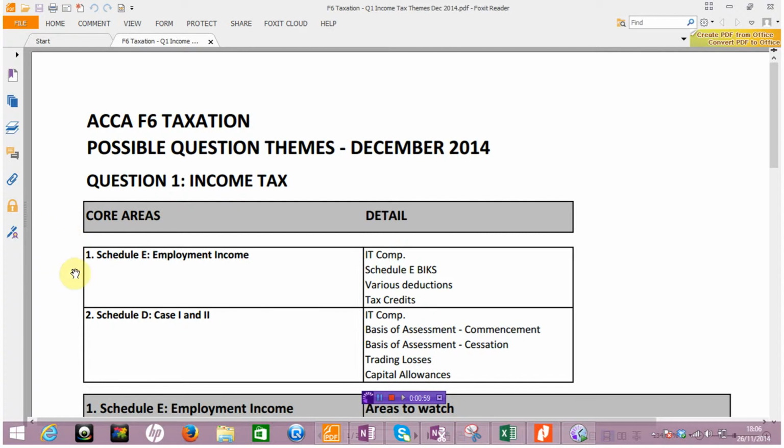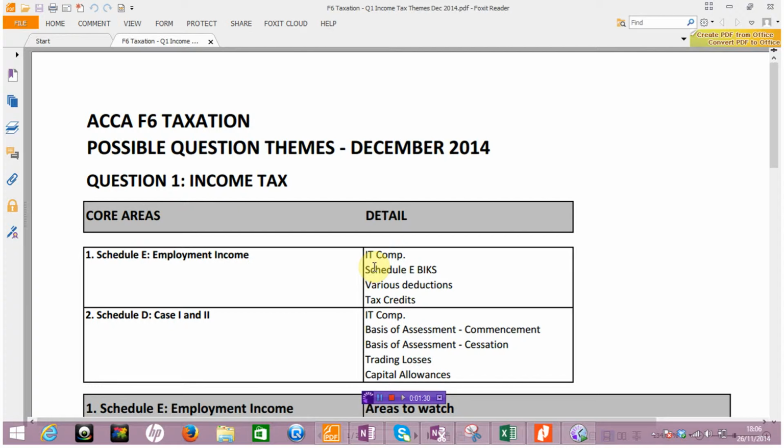So what you'll see in the first instance here is just 2 main areas, and these are areas that you will have seen having done lots and lots of practice and revision kit questions. The first core area within income tax is employment income, and the way that you will have seen this area of Schedule E manifest itself is in a fairly straightforward income tax computation. It's not too difficult to put an income tax computation together.